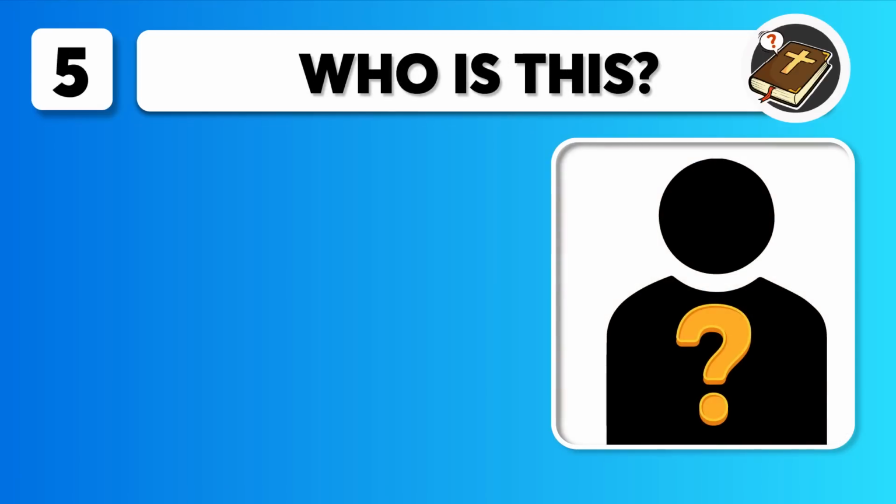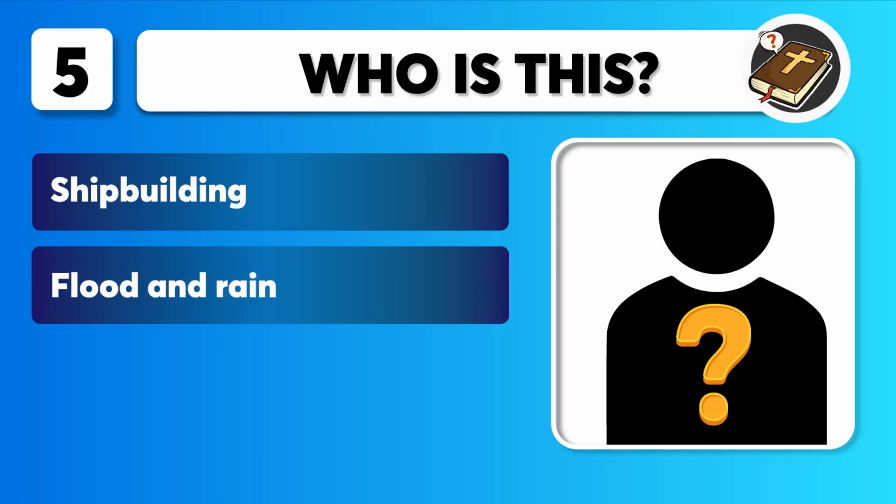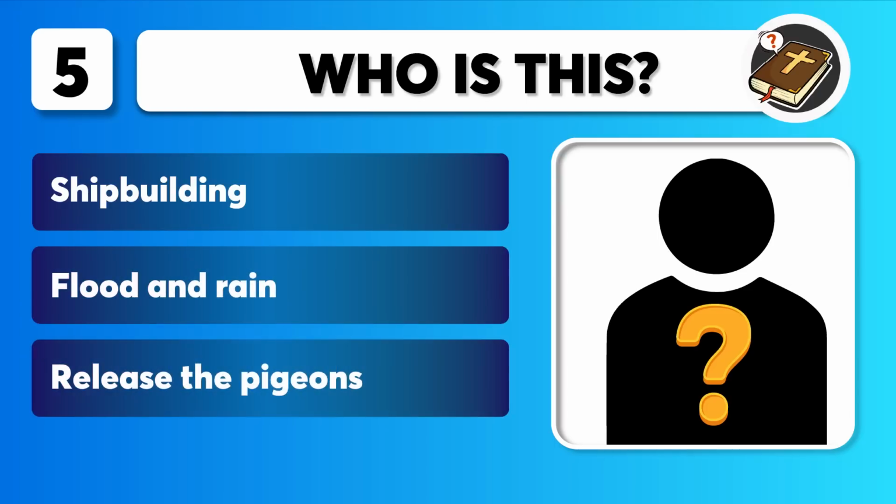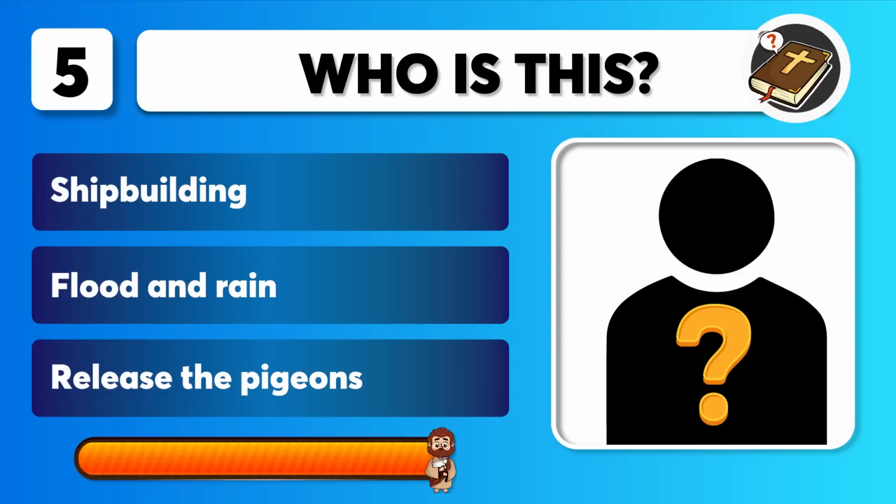Question 5. Includes clues. Shipbuilding. Flood and rain. Release the pigeons. Who is this? You get 10 seconds.